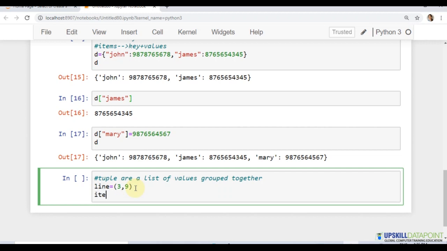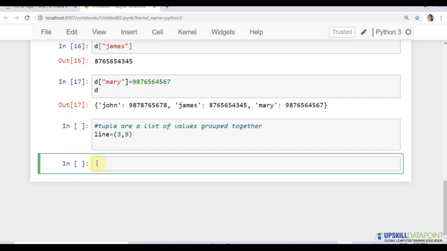Whereas when we created items as a list, the values were not for two different entities. Say we had created A, we had created B. They all had the same or homogeneous meaning, but here the meaning is heterogeneous. One is for your x and the other is for your y. That's the major difference between a tuple and a list.